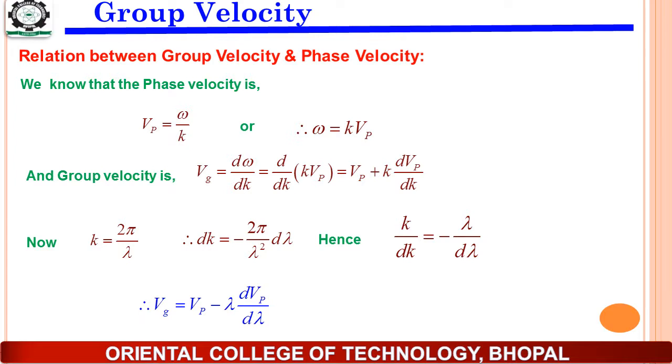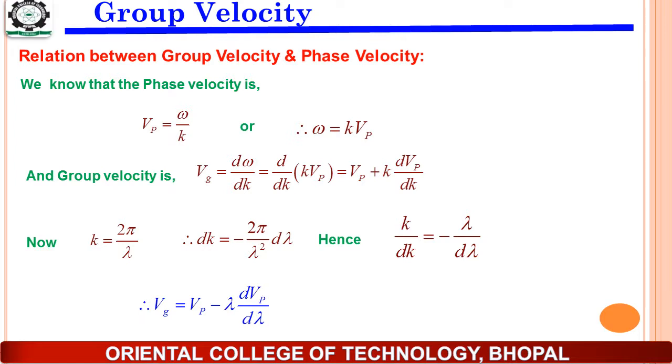Similarly, we have the group velocity Vg is equal to d omega by dk, or we just put the value of omega, so d by dk of (k Vp).